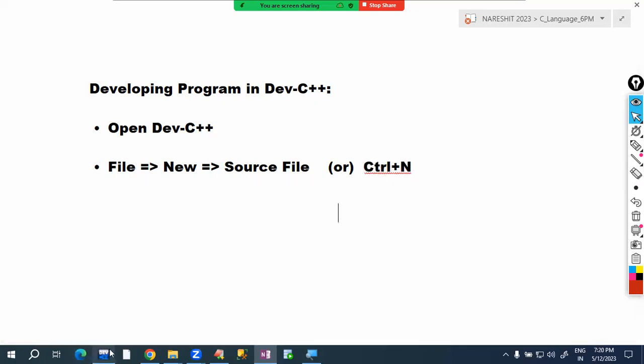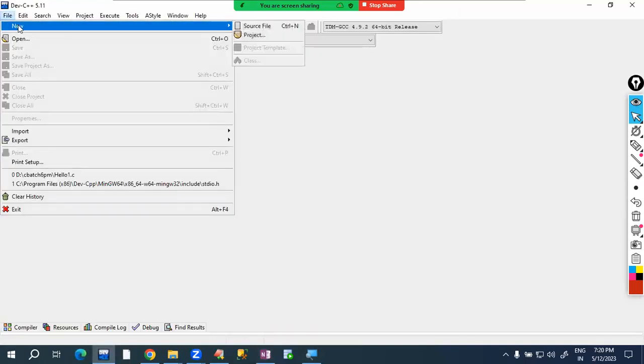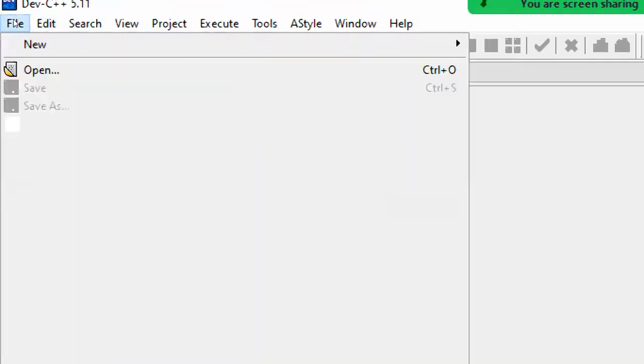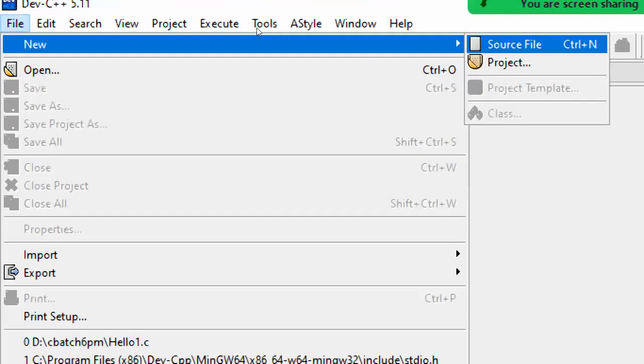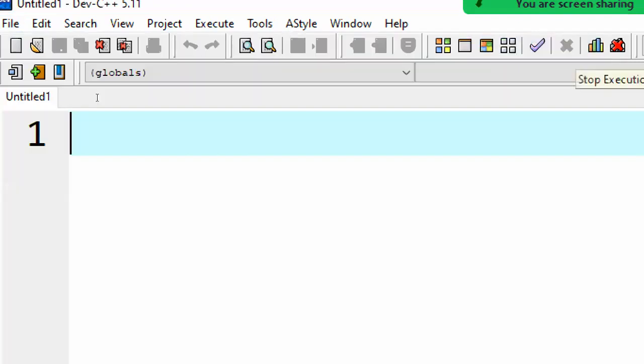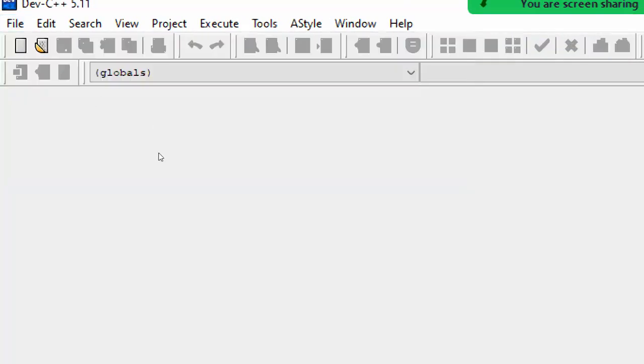So, after opening Dev C++, go to the file menu, since we want to write a new C program. Select the new option here. It displays a sub menu. Select the source file option. The shortcut is Control N. You can click here directly, or press Control N also.